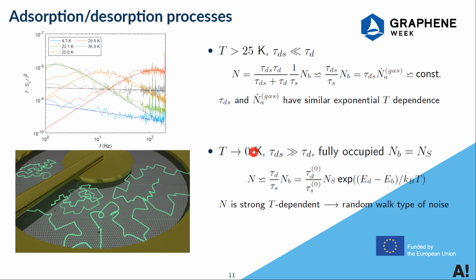At lower temperature, however, the desorption rate is much smaller than the diffusion rate. In this case, the random walk of those neon atoms on graphene dominates, and the number of them is strongly temperature dependent.